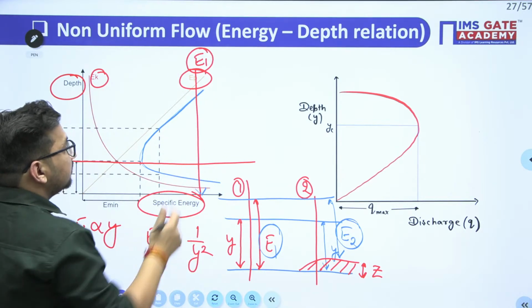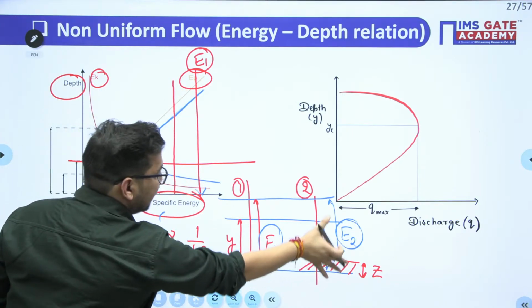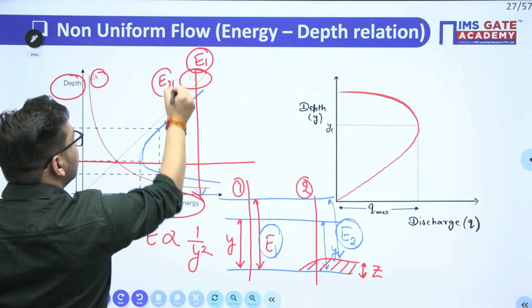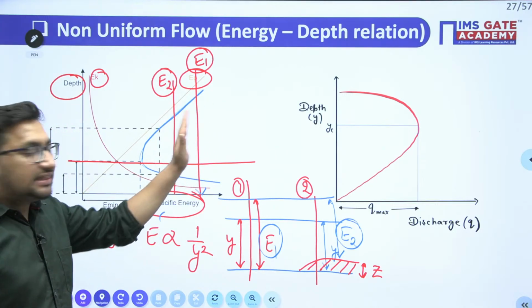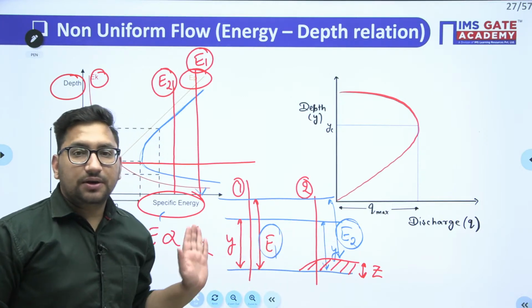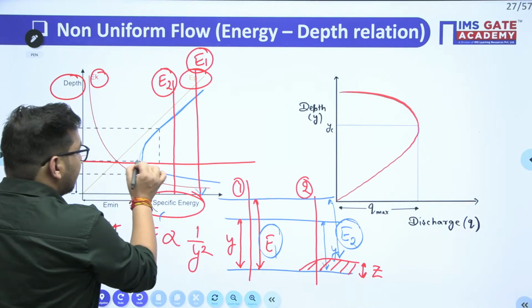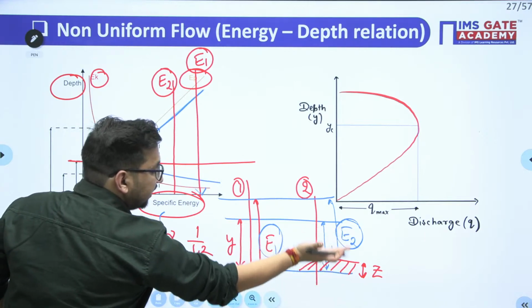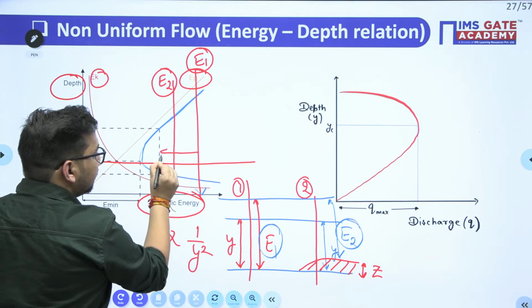Now let's suppose this line represents your E1 value. What happens when you reduce the energy? In this case, energy gets reduced. This is your E2 value. So from E1, the energy is now reduced to E2. Why does this energy get reduced? As you have raised the base of this channel. Clear this thing? Now try to see. If you keep on increasing this base, your energy is going to shift in this direction.